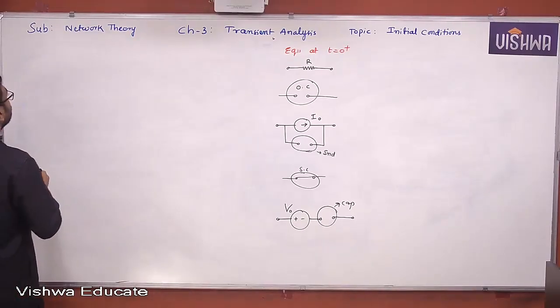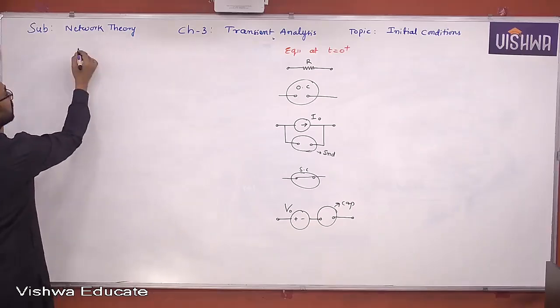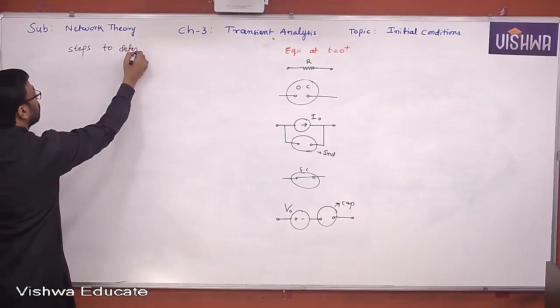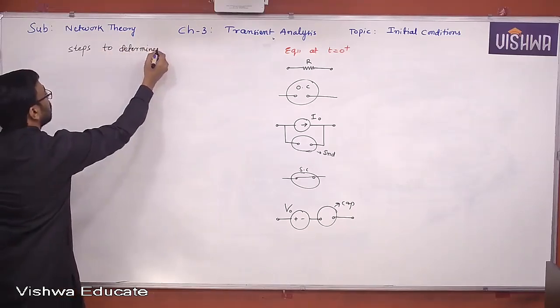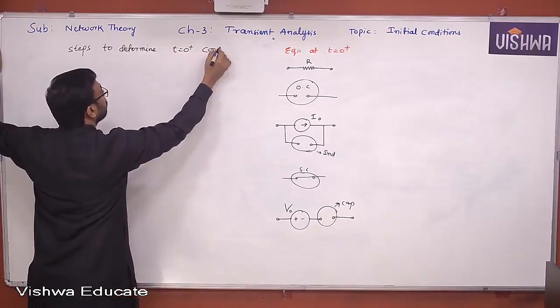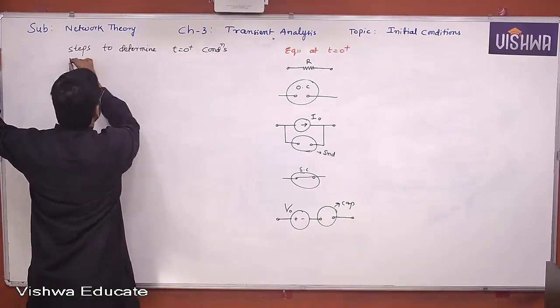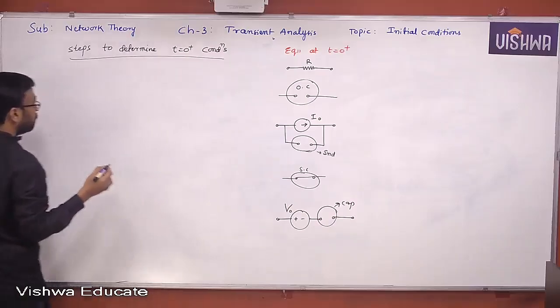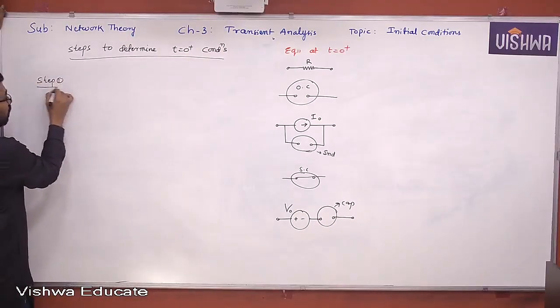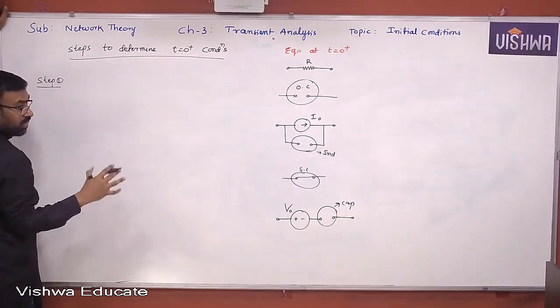Step 1, write down here, steps to determine t equal to 0 plus conditions. Step 1, I think you might have understood by this time, without t equal to 0 minus we cannot proceed.